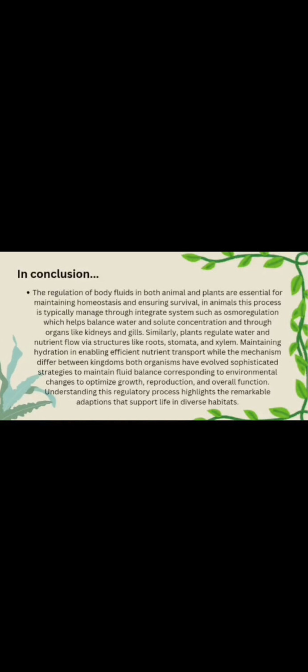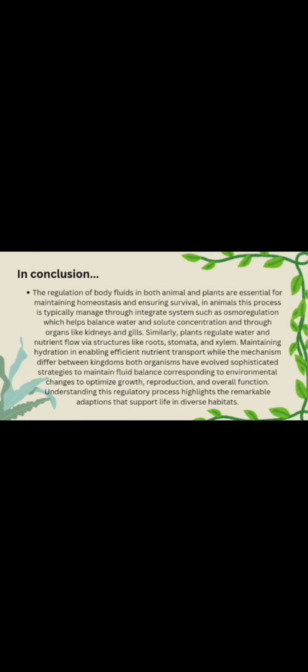So, in conclusion, the regulation of body fluids in both animals and plants is essential for maintaining homeostasis and ensuring survival. In animals, this process is typically managed through integrated systems such as osmoregulation, which helps balance water and solute concentrations, and through organs like kidneys and gills.